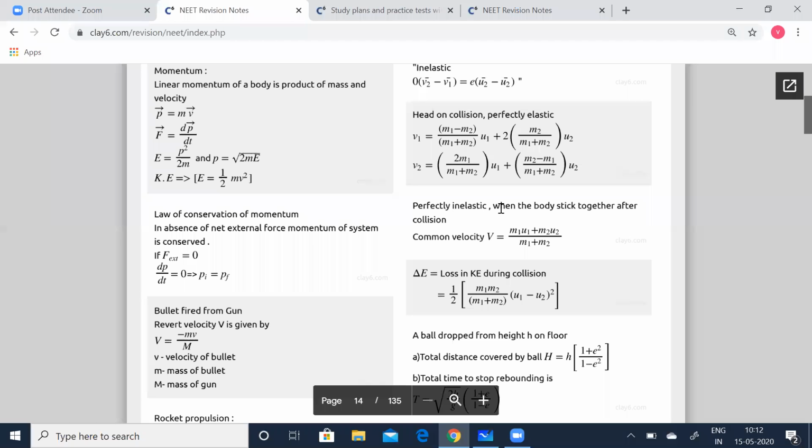Perfectly inelastic, when the bodies stick together after collision, you can see common velocity V is equal to (m1 u1 + m2 u2) divided by (m1 + m2). So for perfectly inelastic, when the bodies are going to stick together after collision, in that case the common velocity V is equal to (m1 u1 + m2 u2) by (m1 + m2).